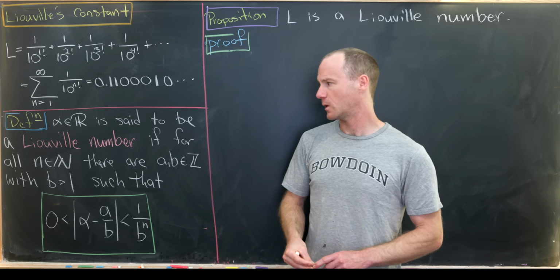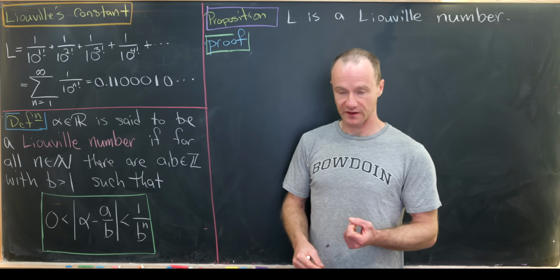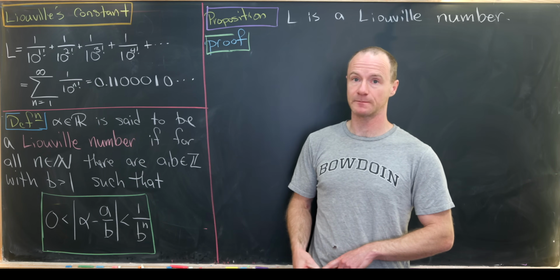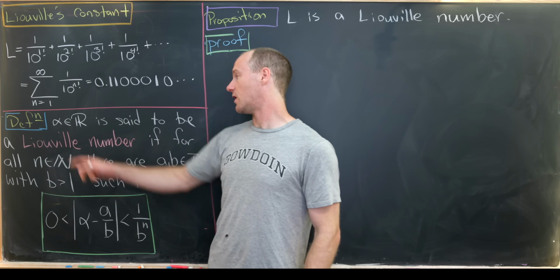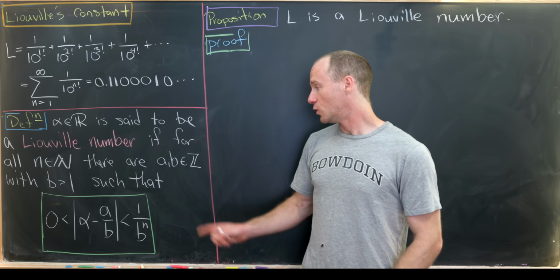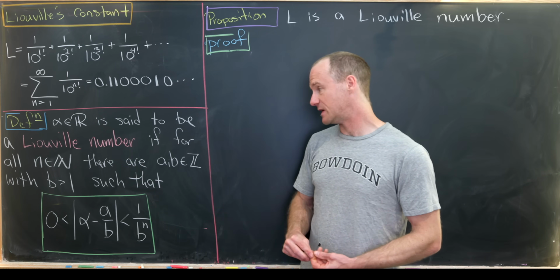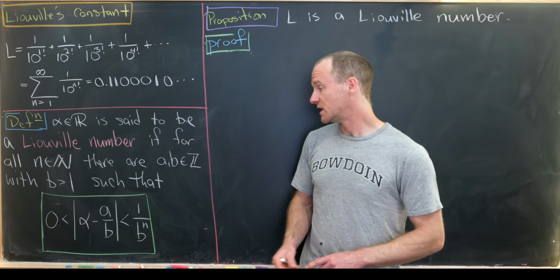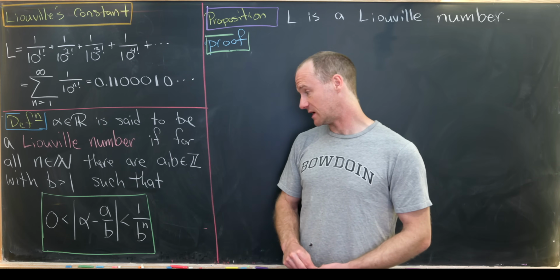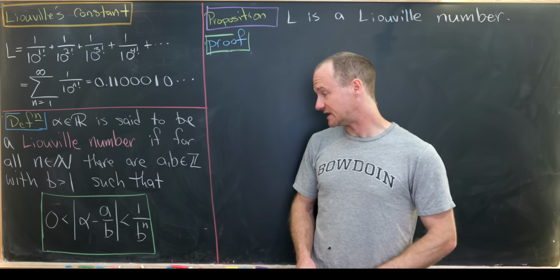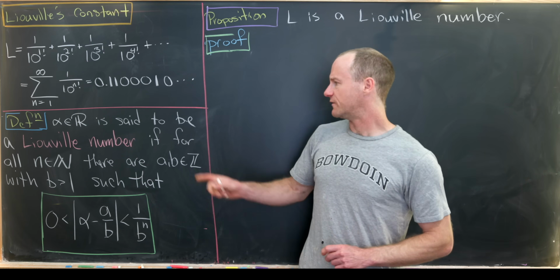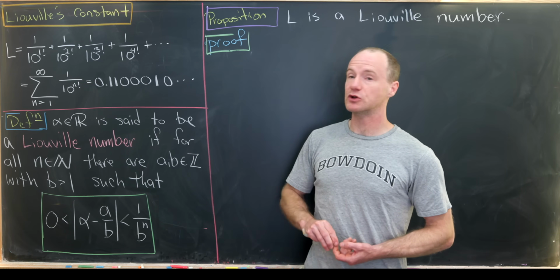Okay, so we've got one other thing that we want to define right off the bat, and that is the notion of a Liouville number. And we say that a real number alpha is a Liouville number if for all natural numbers n, we can find integers a and b, where b is bigger than 1, such that the absolute value of alpha minus a over b is strictly between 0 and 1 over b to the n.